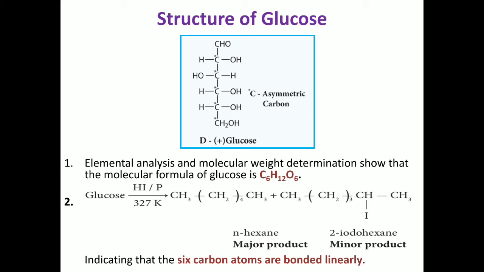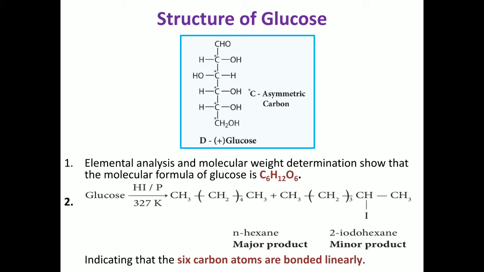Now we are going to see the structure elucidation of glucose. So glucose is an aldohexose because it has aldehyde as the functional group with 6 carbon atoms. So glucose is the aldohexose. The proposed structure of glucose is in this slide. See that it is optically active because it has 4 asymmetric carbon atoms. Here the asymmetric carbon atoms are represented by C star. So the proposed structure of glucose was derived on the following evidence.